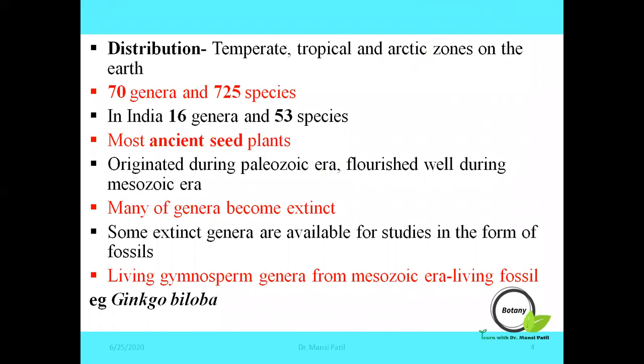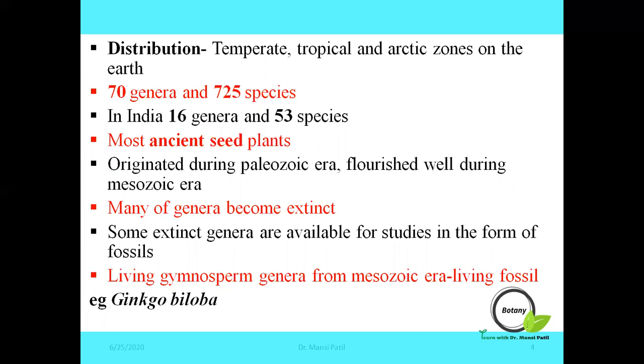Next, we will see the distribution of gymnospermic plants. The gymnospermic plants are distributed in temperate and tropical zones of the earth. There are about 70 genera and 725 species of living gymnosperms distributed throughout the world. In India, 16 genera and 53 species were recorded.